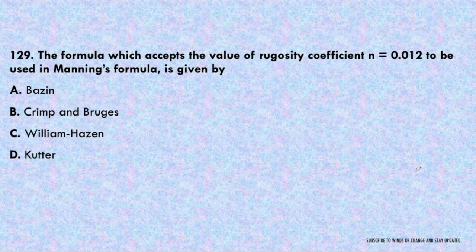Next question. The formula which accepts the value of rugosity coefficient n equal to 0.012 to be used in Manning's formula is given by. The formula that accepts n equal to 0.012, that is option B, Kutter's and Brooks formula. Okay, it is not so important question.